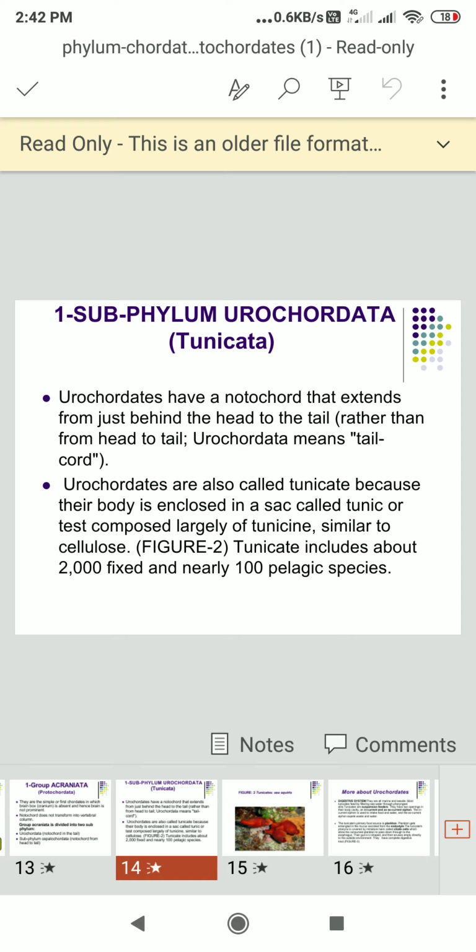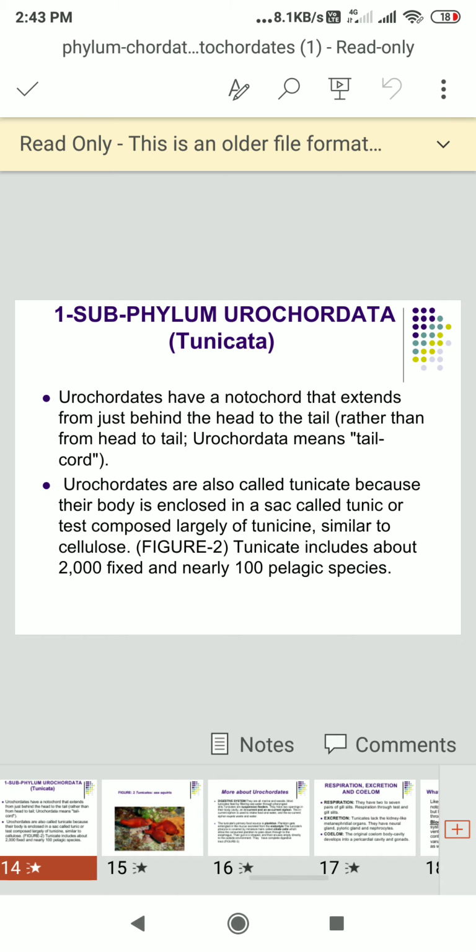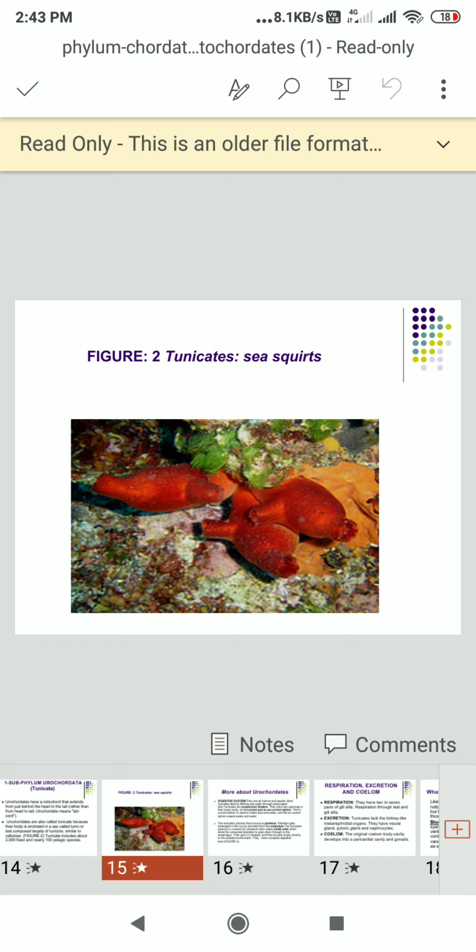The urochordates are also called tunicates because their body is enclosed in a sac called tunic or test, composed largely of tunicin similar to cellulose. The tunicates include about 2000 fixed and nearly 100 pelagic species. This is an example of tunicates, known as the sea squirts.